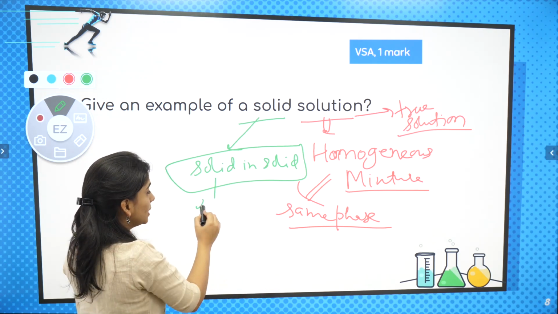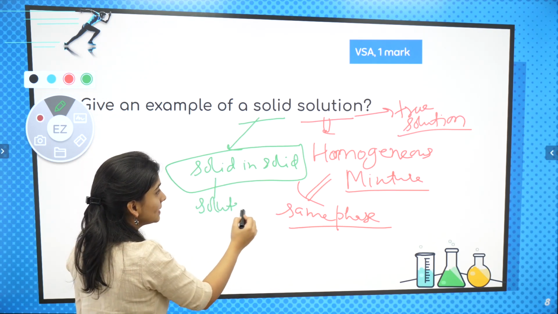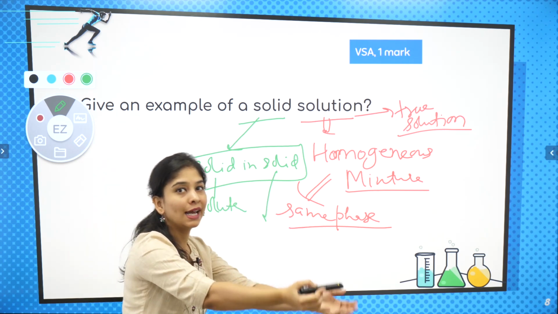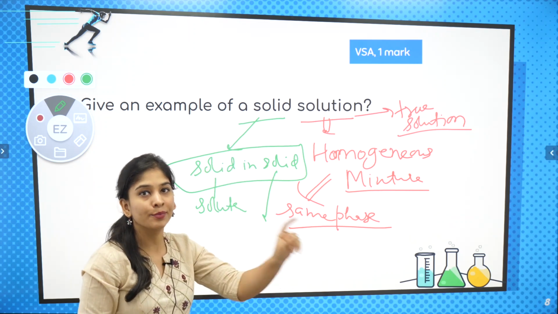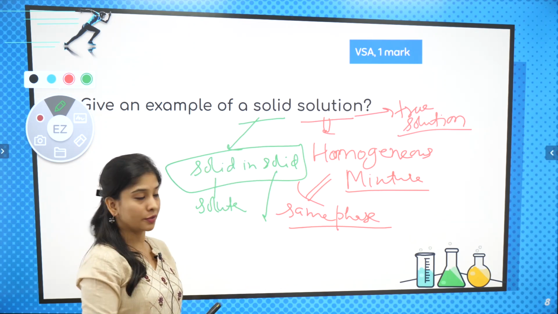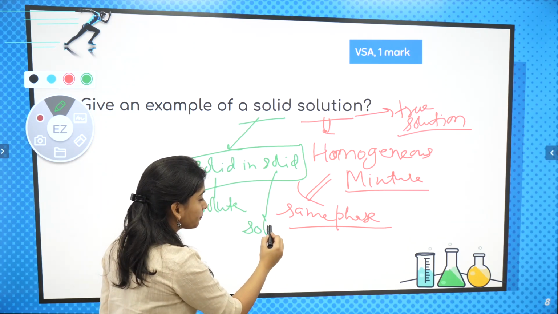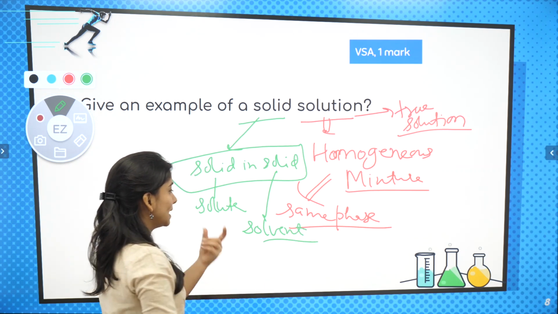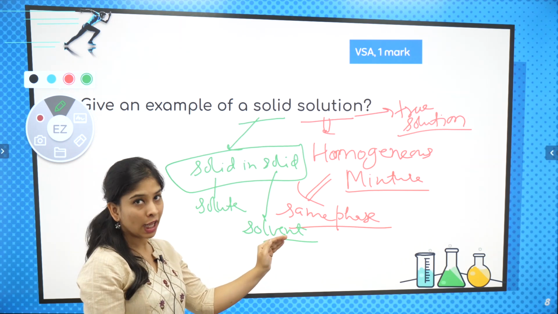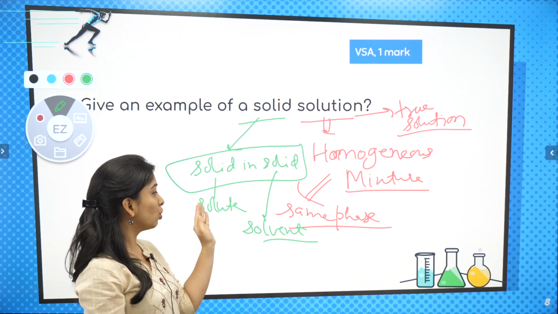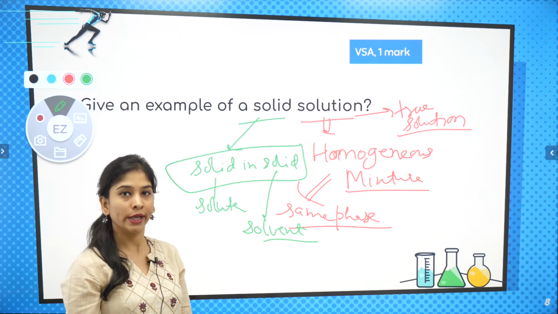So जिसको लेते हो that is solute, which is in less amount. In solid, जिसमें डाला तुमने, that is acting as a medium so that you can mix this substance into this substance. So that is solvent. Solute which is in less amount, solvent which is in more amount. Solvent provides a medium so that your solute can dissolve into it.